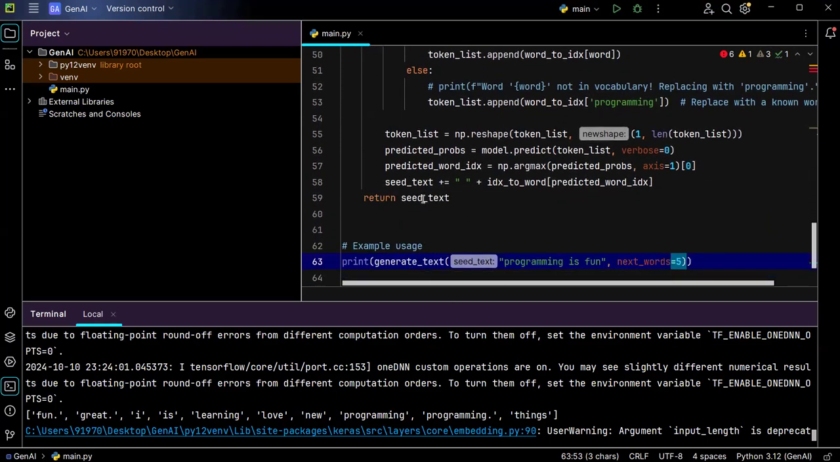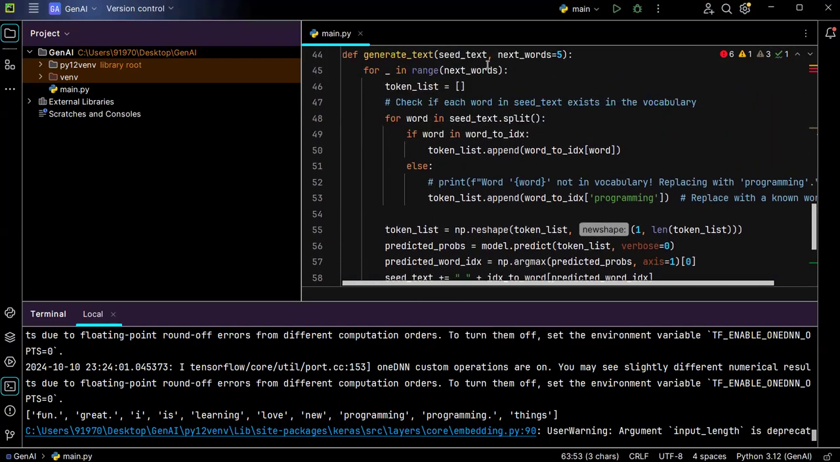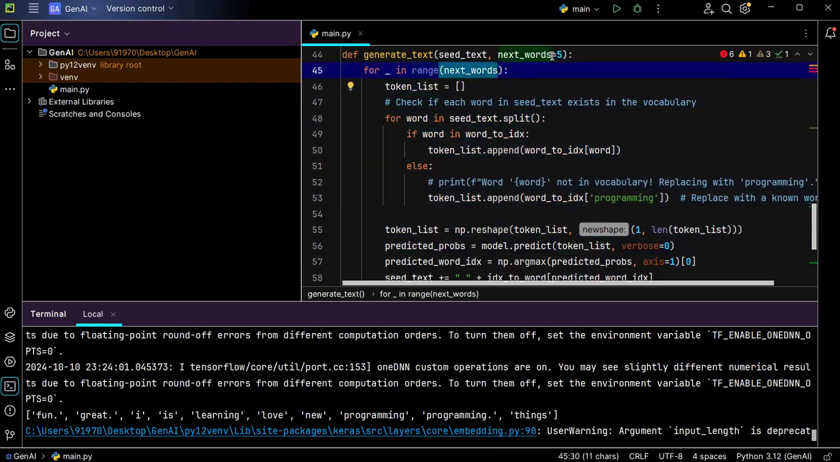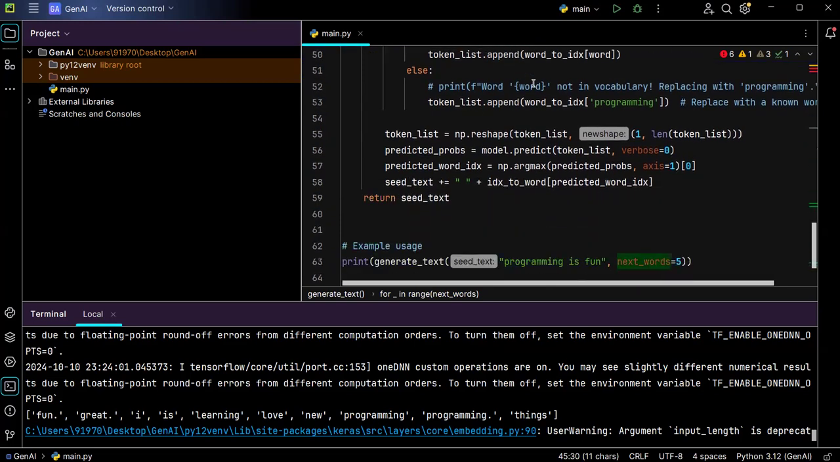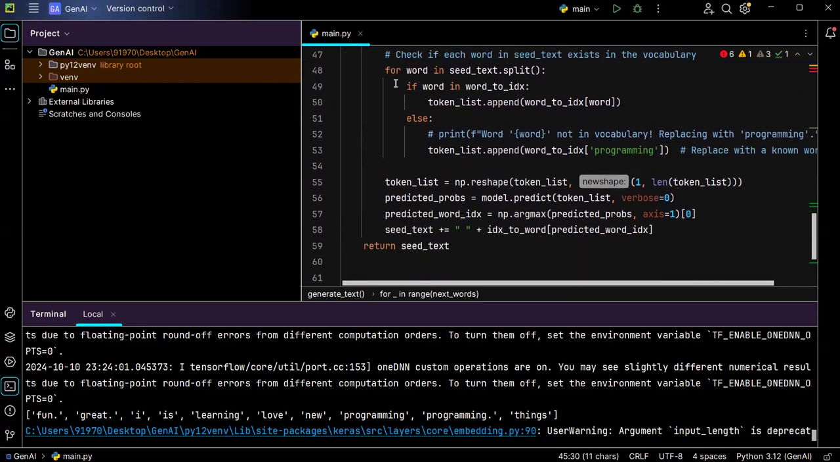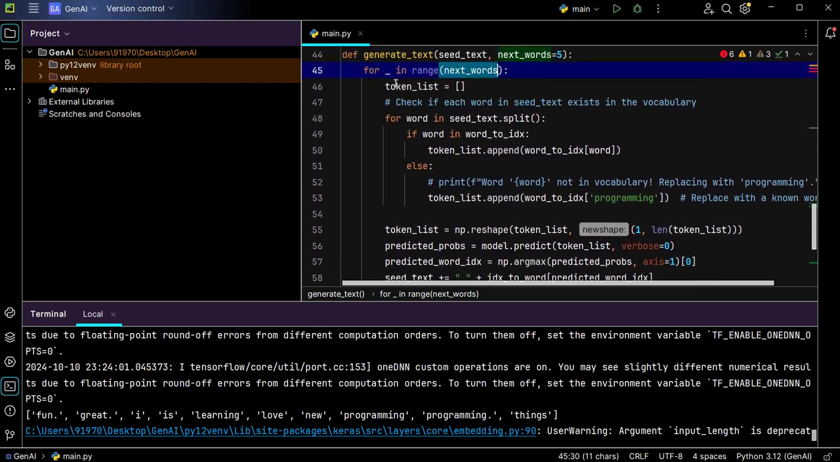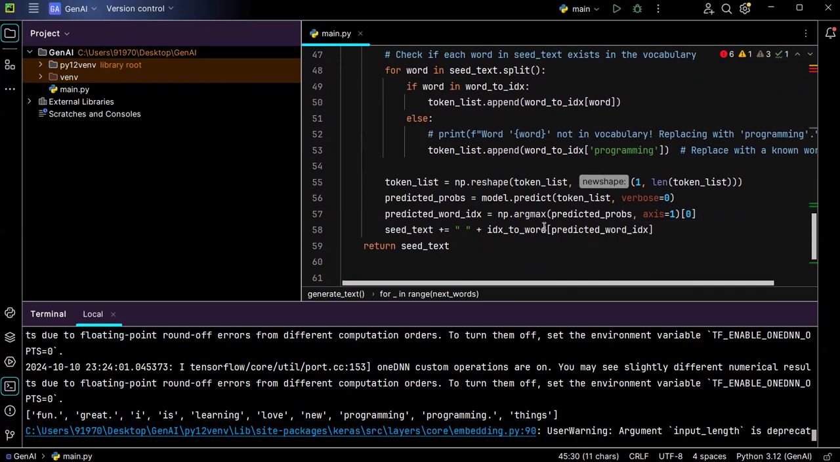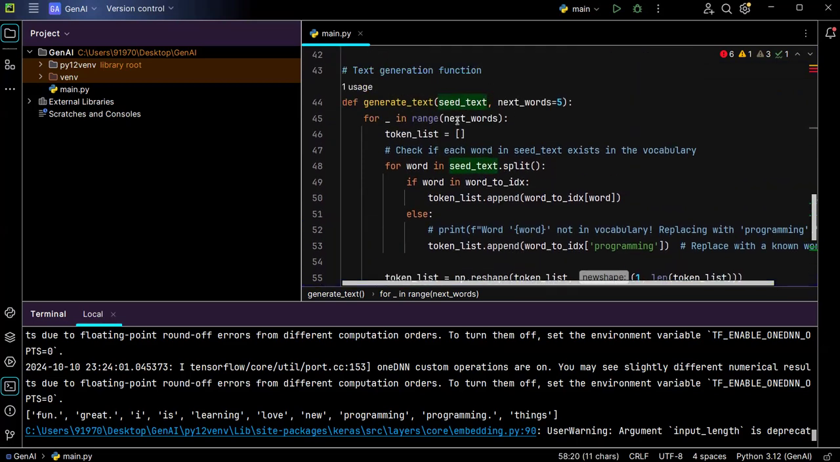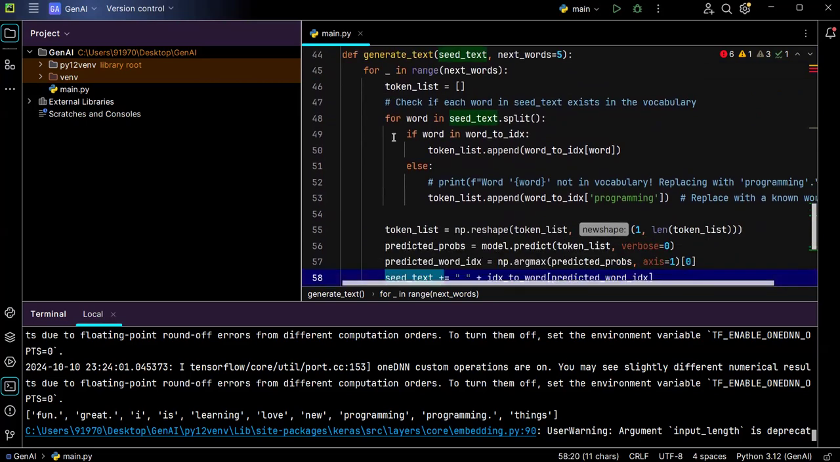So whenever this function is called, you can see the request will come to here, and this will be iterated five times, because the next word is nothing but this. Each and every time, my next word will be predicted, and that will be added into this seeded text. So what is the seeded text? The seeded text is nothing but the input that we provided.